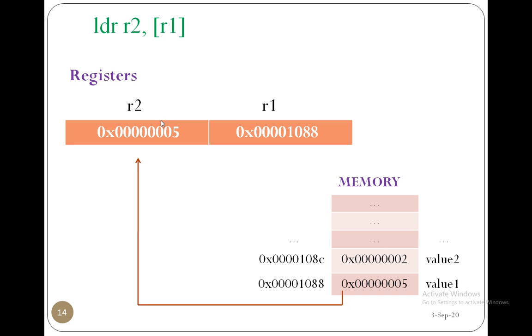Now we have to perform the operation on this data. Now I have performed the operation. What I have to do now is store the result back into the memory. For that, the instruction we use is store. Now observe the next statement: STR R2, R0.